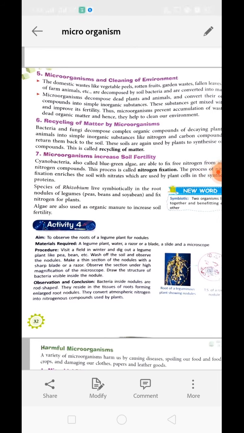Next is recycling of matter by microorganisms. Bacteria and fungi decompose the complex organic compounds of decaying plant and animal matter, and convert them into simple inorganic substances like nitrogen and carbon compounds, and return them to the soil, and after that from the soil they can be reabsorbed by the plants, so that they can synthesize various complex organic compounds. It means firstly the plant or animal parts get mixed into the soil in the form of humus by the action of microorganisms, and later this humus is used by the plants to synthesize more food products, which can later pass to several animals.